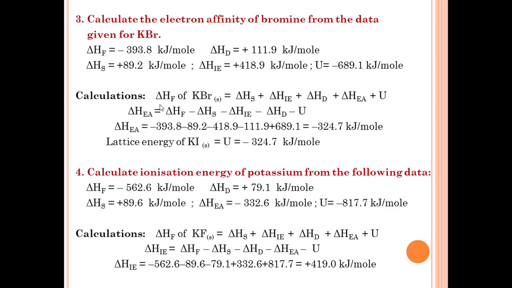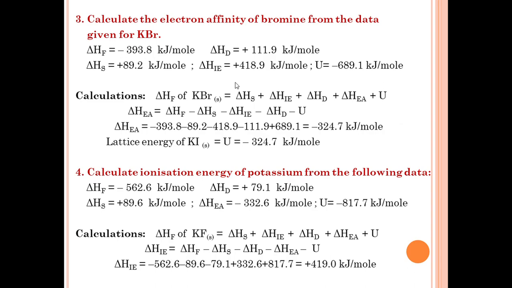Next, some more problems. Calculate the electron affinity of bromine from the data given for potassium bromide. We can calculate not only lattice energy, we can also calculate electron affinity, ionization energy, enthalpy of formation by using this formula. In this question, we have to calculate the electron affinity of bromine.